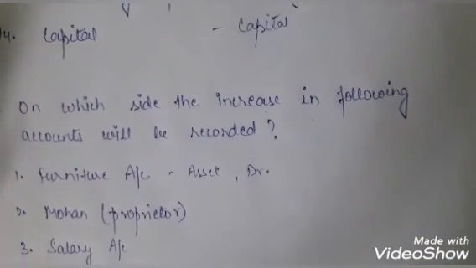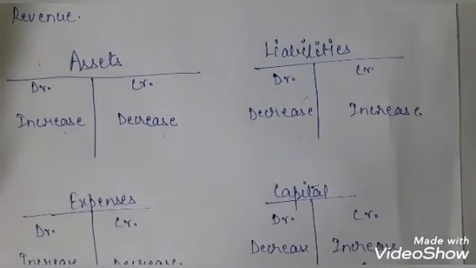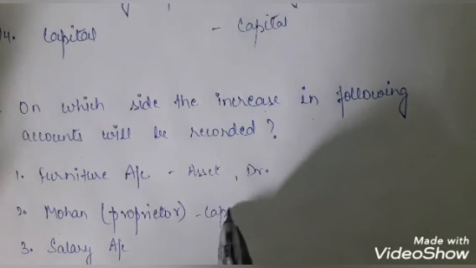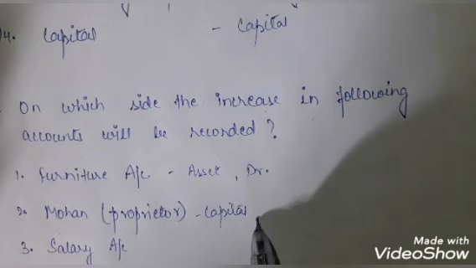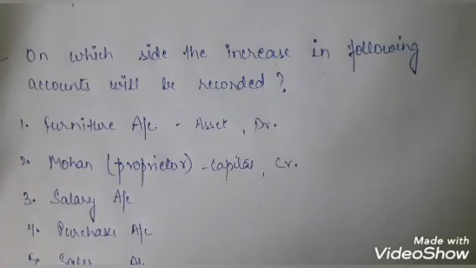Okay. Now Mohan the proprietor, so it means it's a capital account, and for the capital, if the amount is being increased, then we credit it. So here first we write that it comes under the head of capital account, and then it will be credited. Okay. Now the third is salary account.